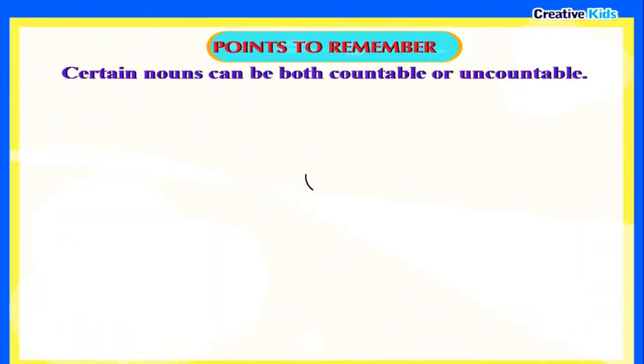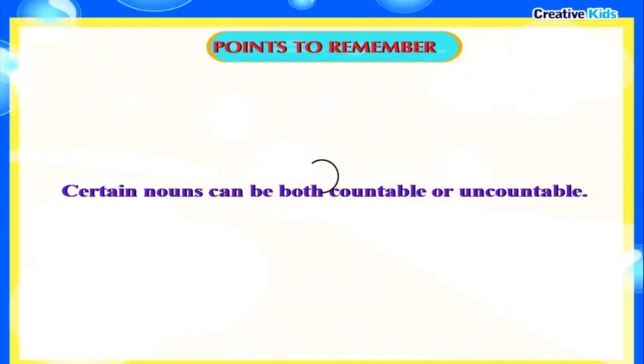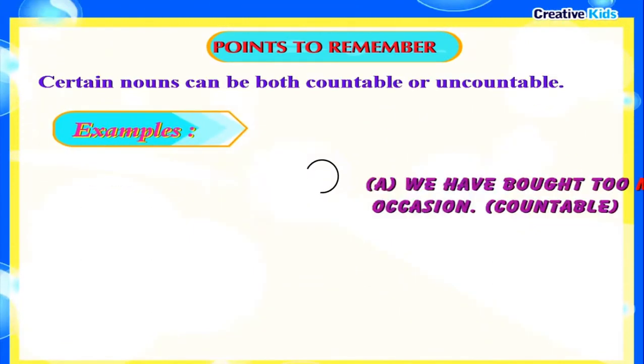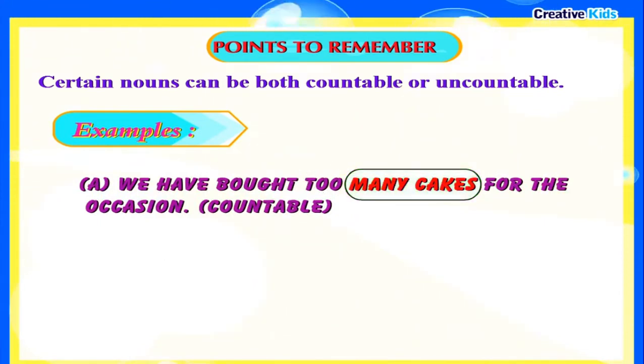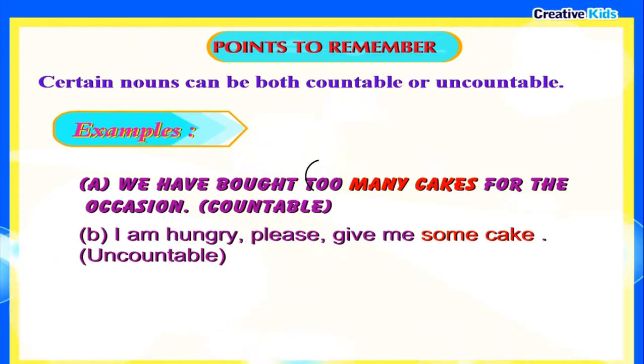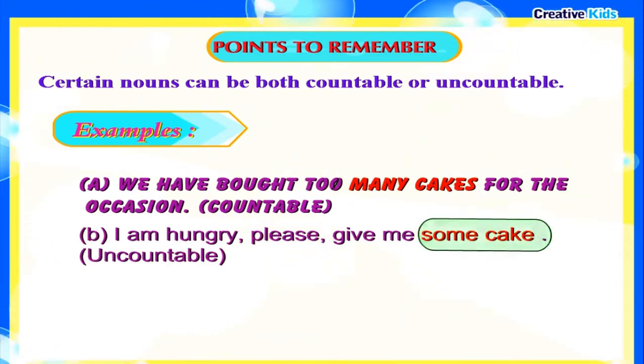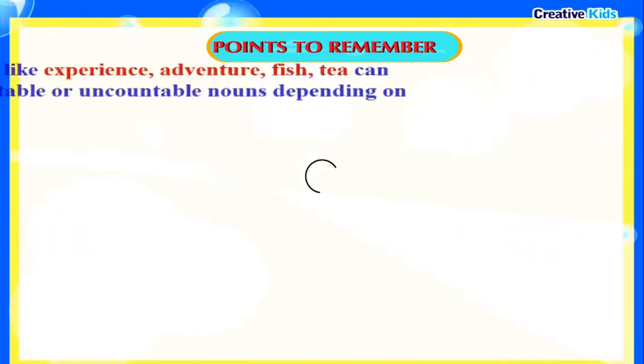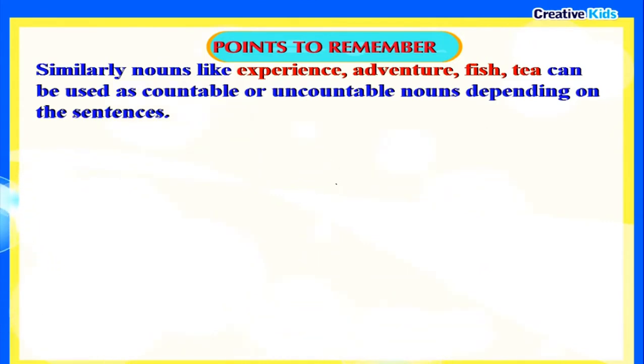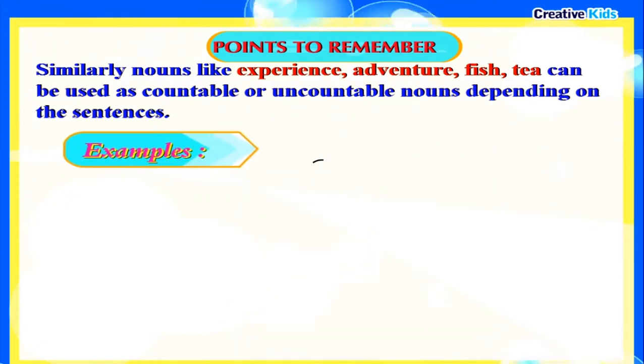Points to remember. Certain nouns can be both countable and uncountable. Example: we have bought too many cakes for the occasion. Countable. I am hungry. Please give me some cake. Uncountable. Similarly, nouns like experience, adventure, fish, tea can be used as countable or uncountable nouns, depending on the sentences.